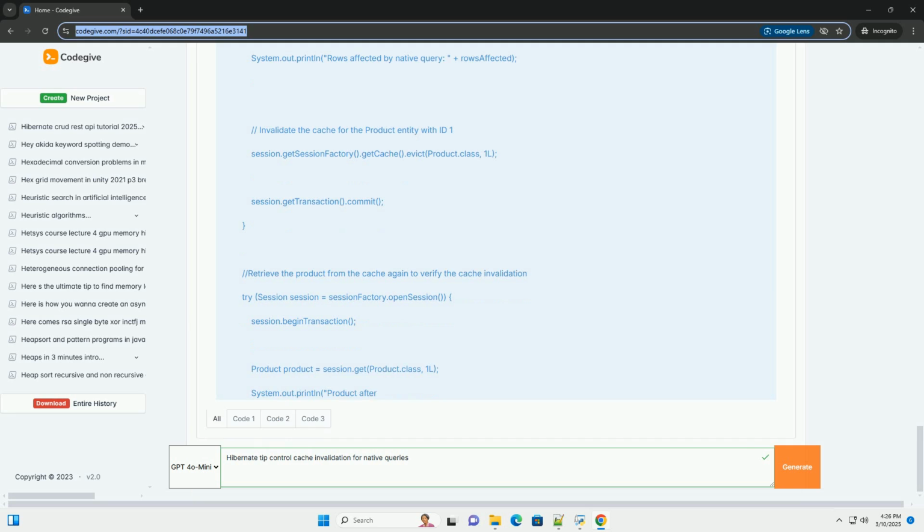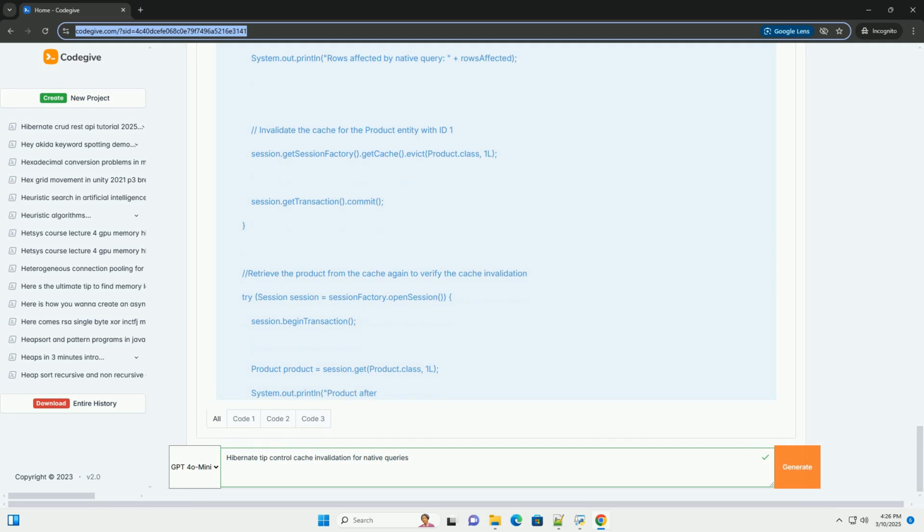Disable for a specific entity: in your entity mapping, add @Cacheable(false). Disable globally: in your hibernate.cfg.xml, property name equals hibernate.cache.use_second_level_cache, false, /property. 3. Best practices and considerations.